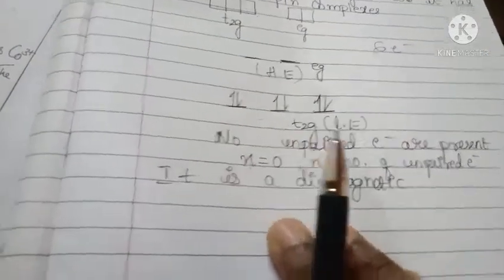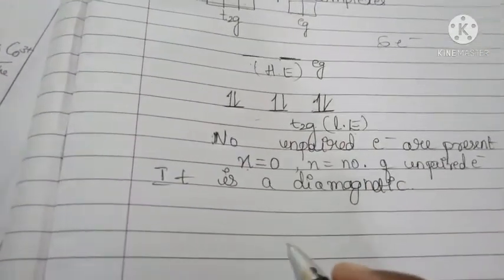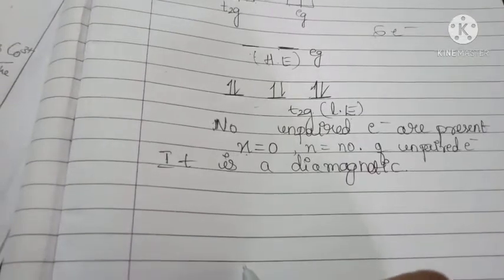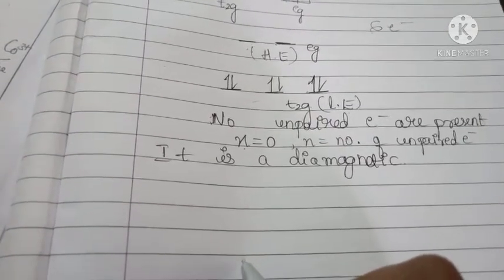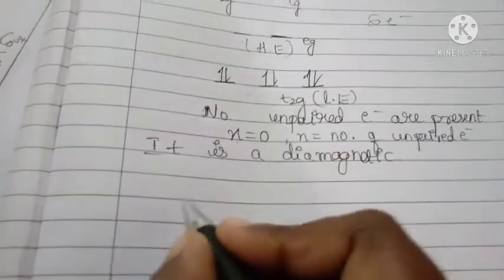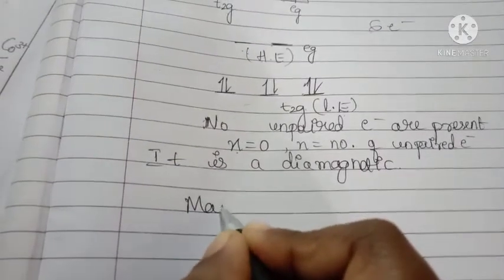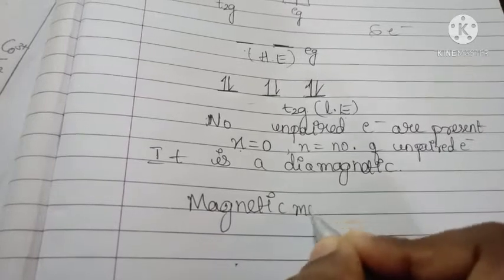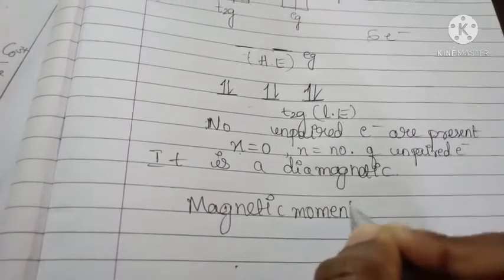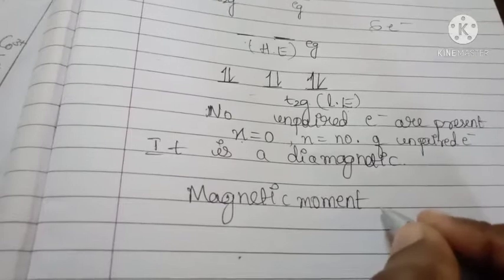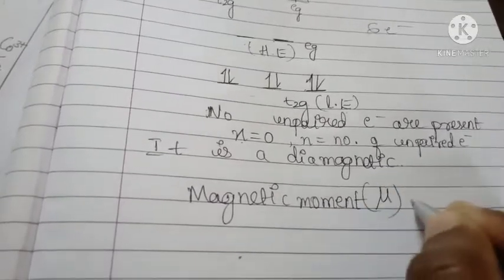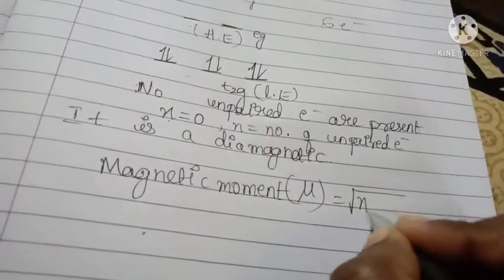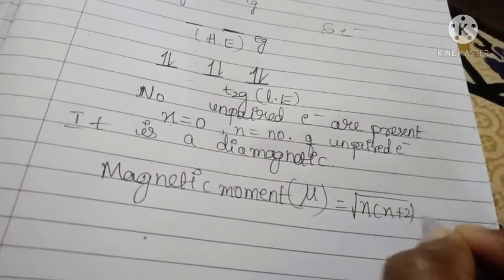Then there is one equation to calculate the Bohr magnetic moment. There is an equation to calculate the magnetic moment of a complex. That is called mu is equal to square root of n into n plus 2 BM.